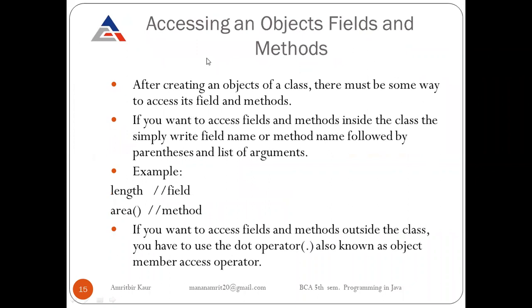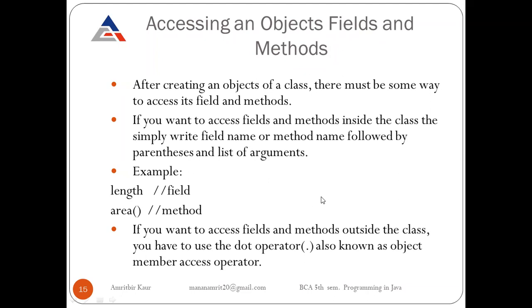So now, accessing an object's fields and methods. In a class, we declare fields and we declare methods. So there must be some way to access these fields and methods, means some way to use them. If we want to access any field and method inside the class, means inside the body of the class, then we simply use the field name and method name, followed by parentheses and a list of arguments.